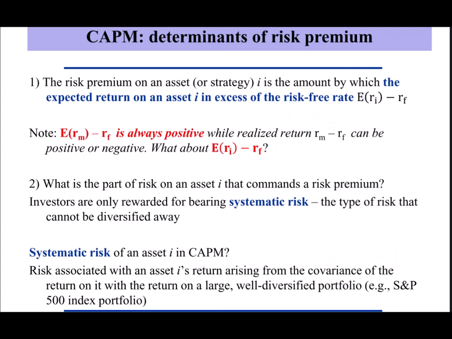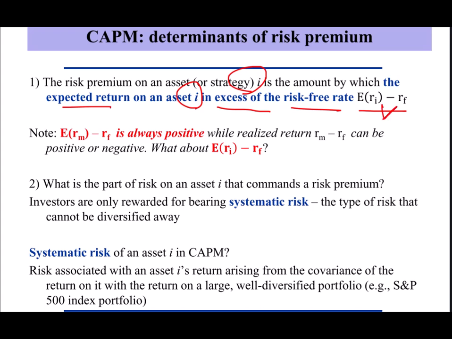What is the risk premium in the CAPM model? The risk premium on asset i or strategy i is the amount by which the expected return on asset i is in excess of the risk-free rate. So the usual interpretation would be: when you invest into risky asset i, how much more than the risk-free return you get from investing into a default-free bond do you expect to earn? That is the definition of the risk premium.